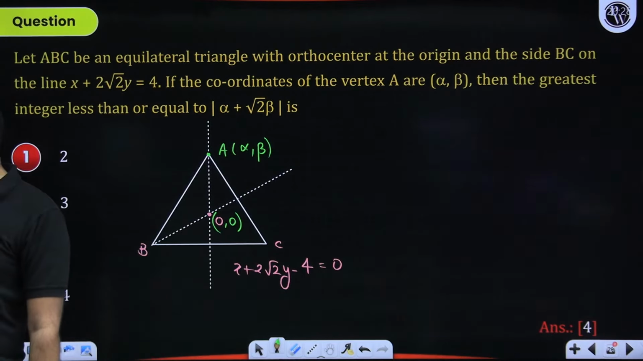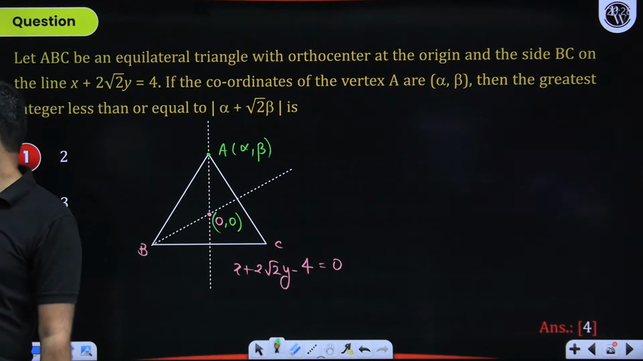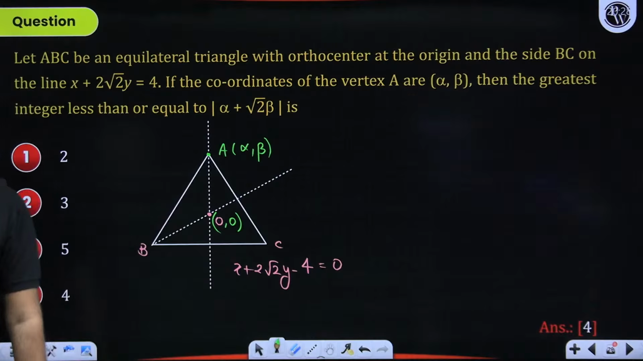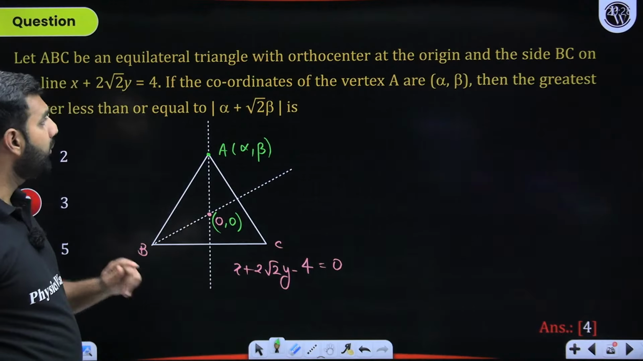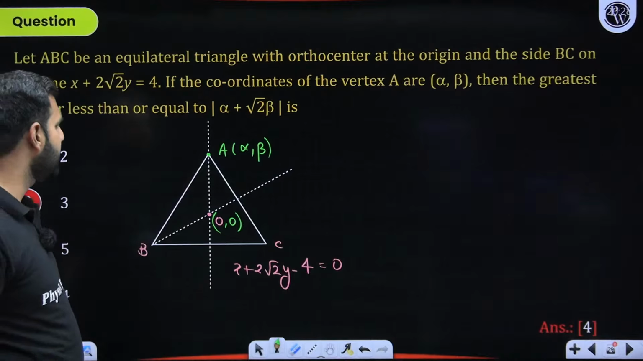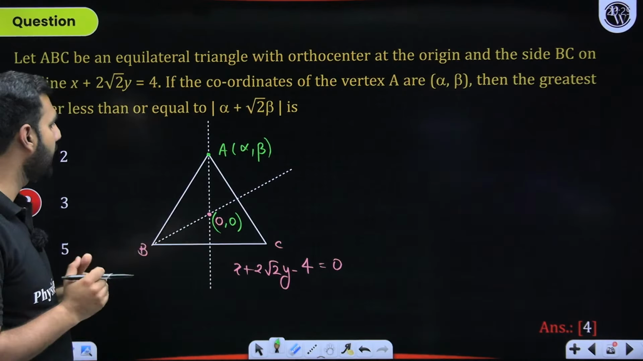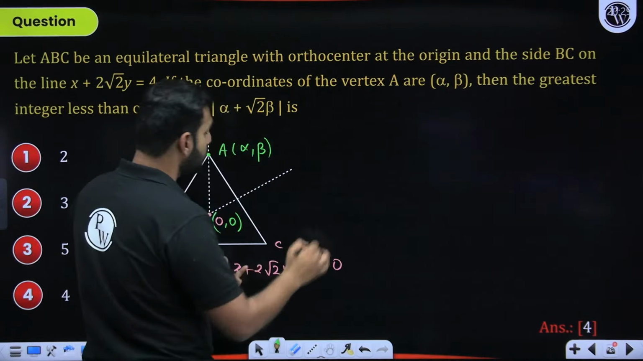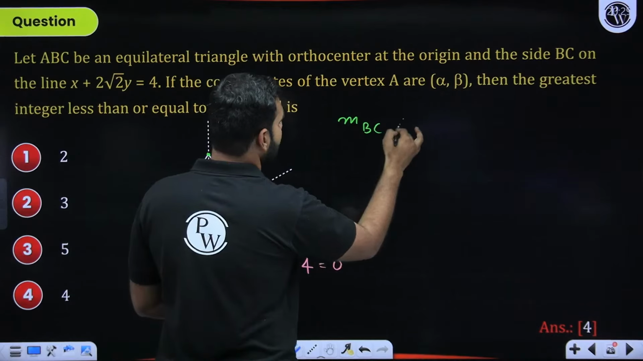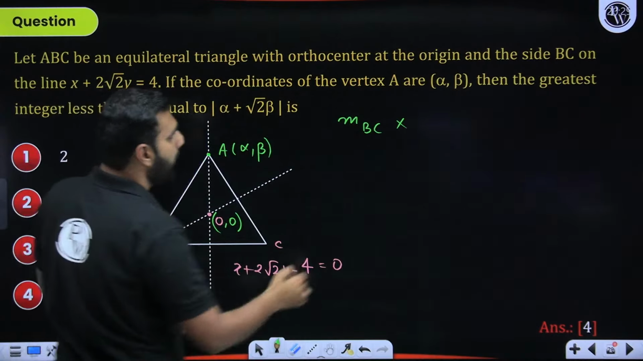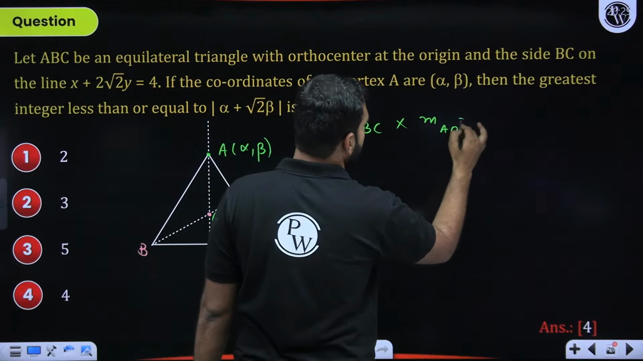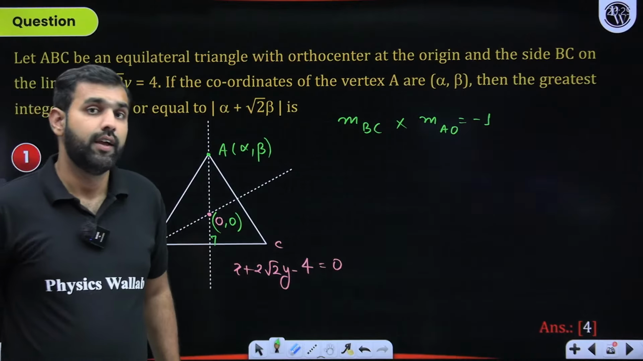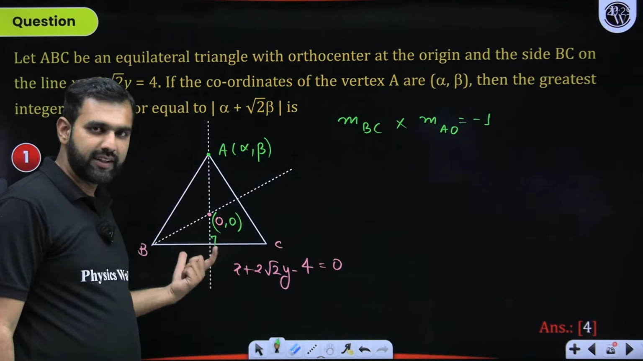This is the vertex A, which is alpha comma beta, right? Now, hold on for a while, students. Here, what am I saying? Then the greatest integer less than, okay, we'll talk about that later. What do I know here? I know a few things. Can you help me with the slope of BC? The slope of BC, if I could work out, and if I could work out the slope of AO, the product should be -1 because this is a median as well as an altitude, because it's the equilateral triangle.